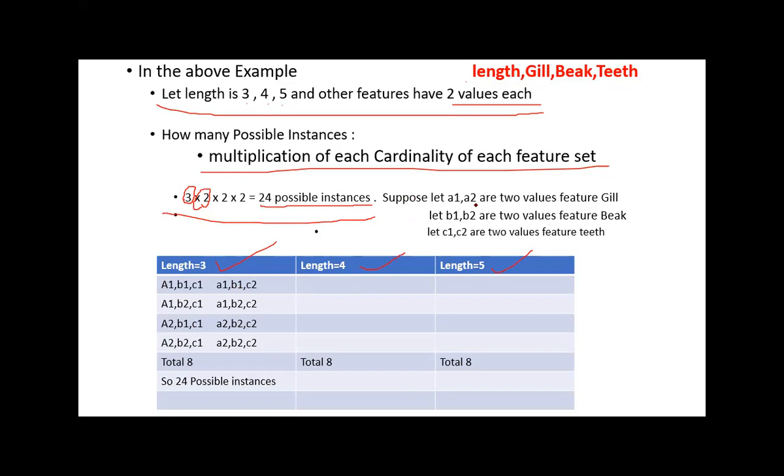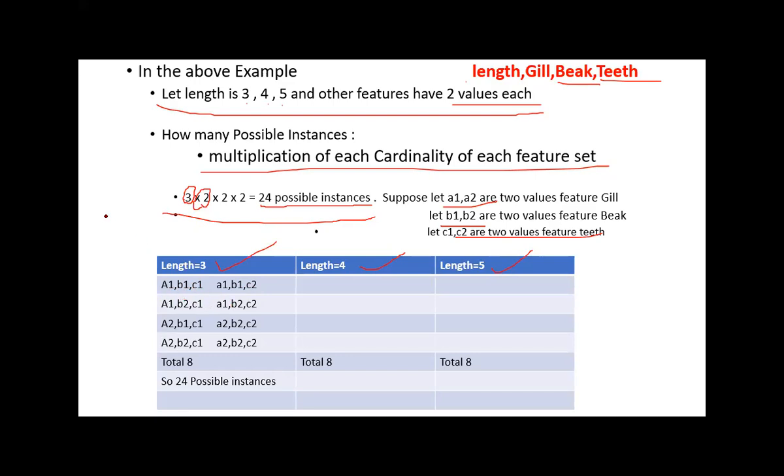Let A1, A2 be the 2 values of the gill feature, B1, B2 the values of the beak feature, and for the teeth feature, let us assume the values are C1 and C2. Now, what are all the possibilities? A1, B1, C1. Similarly, A1, B1, C2. Hope you understood this.